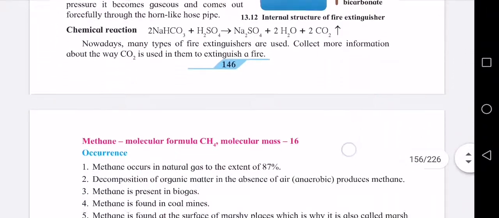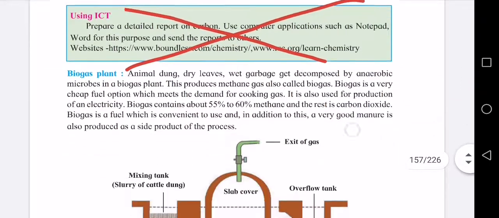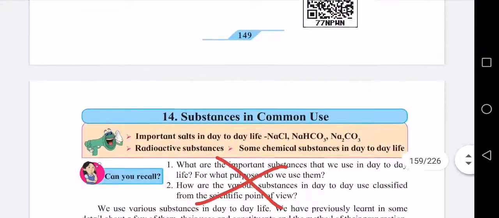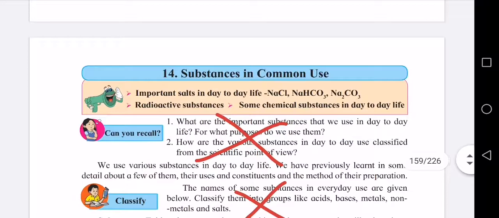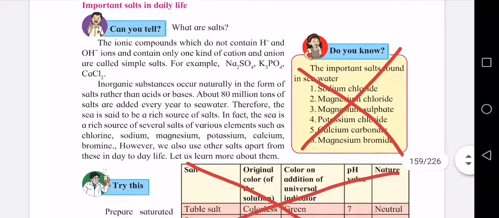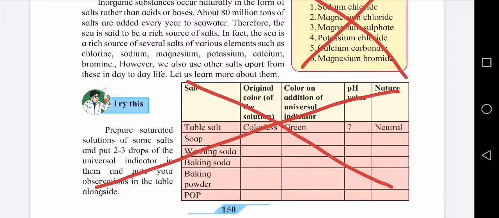Then next going to page 148, using ICT, you cancel. So this lesson is also over. Now coming to lesson number 14, substances in common use. Can you recall and classify, you cancel. Do you know? Then try this, you please cancel. This is on page 150.